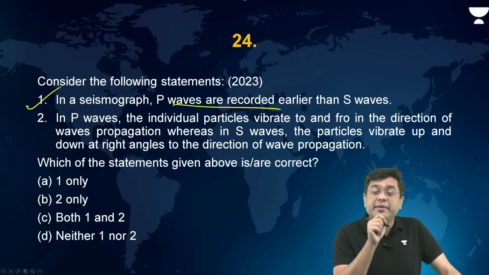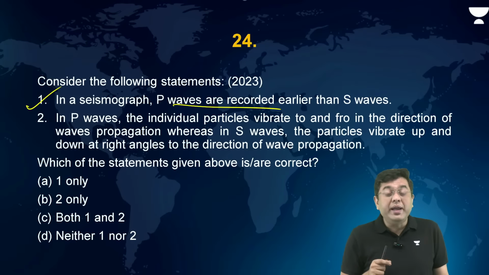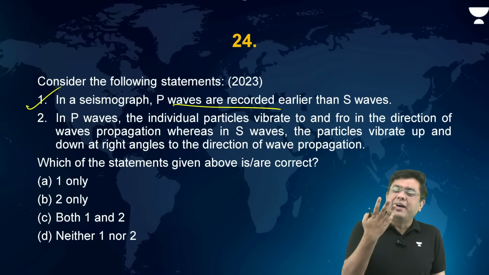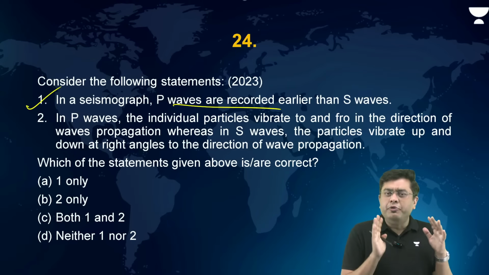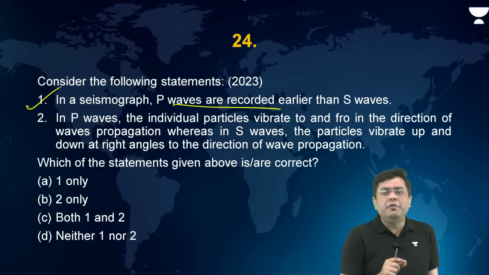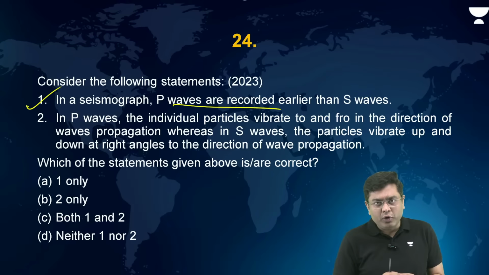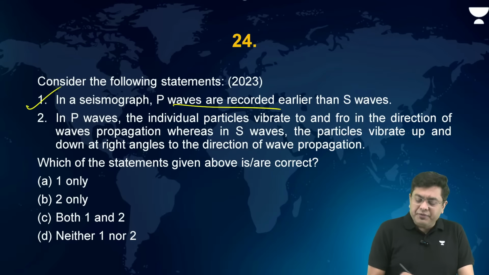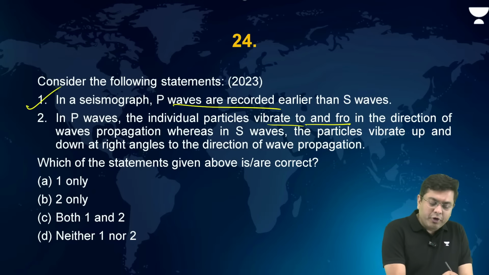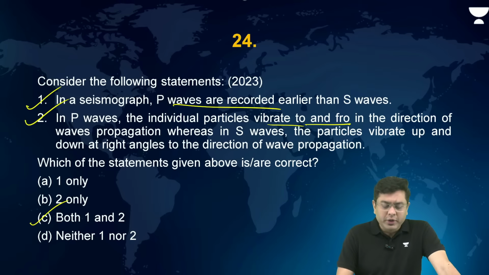And that is a property which is utilized to make the early warning earthquake detectors, right? Where the alarm or the siren goes off much before the actual impact does happen. Around 30 seconds to 2 minutes is the time difference between the P wave striking and the combined action of the S waves also striking and leading to the generation of surface waves. In P waves, the individual particles vibrate to and fro. Correct. So here, which of the statements given above are correct? Both 1 and 2, both of them are correct.